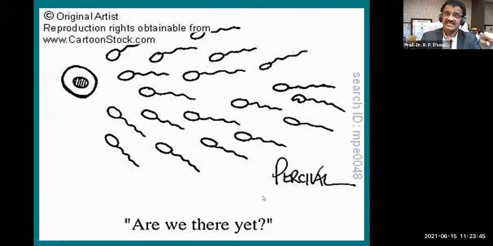After fertilization you get a fertilized ovum, and when both the pronuclei unite to form one nucleus, that is called the zygote, the single cell stage of human life. That proves that human beings were once upon a time unicellular organisms.